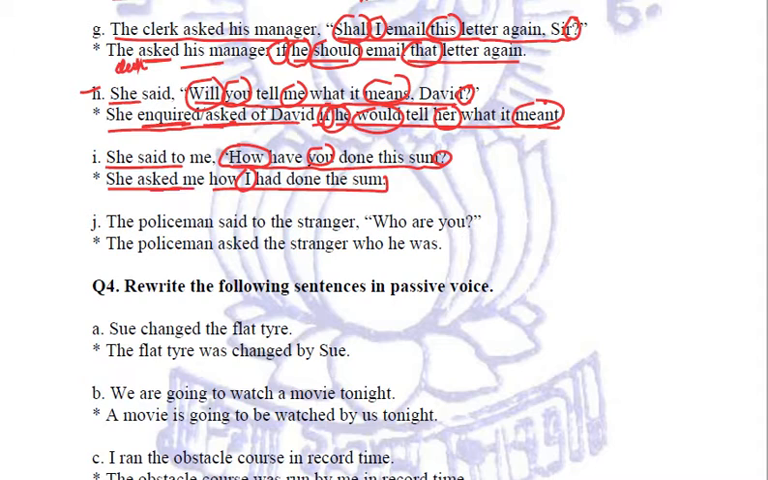Now, after asked me, how is used as it is. We know that how, what, when, where they will be used as it is. No if or whether will be used.